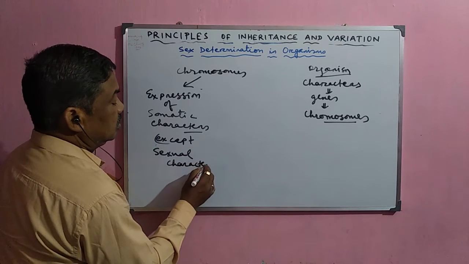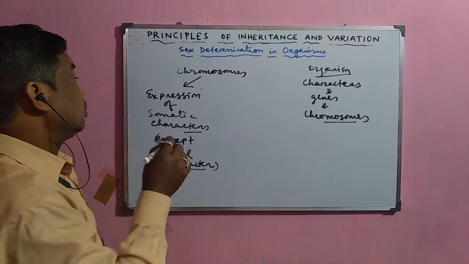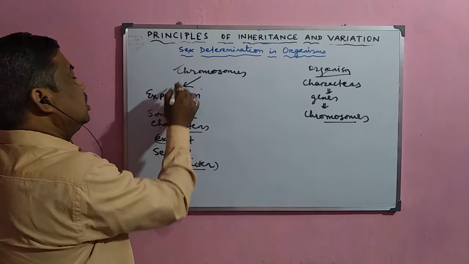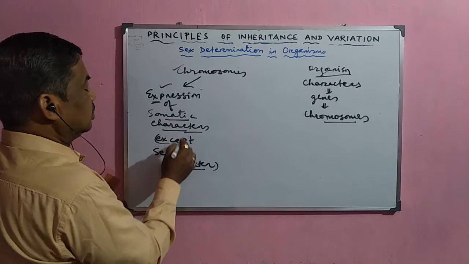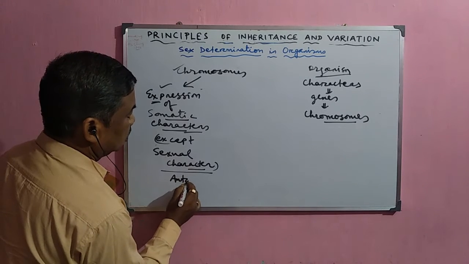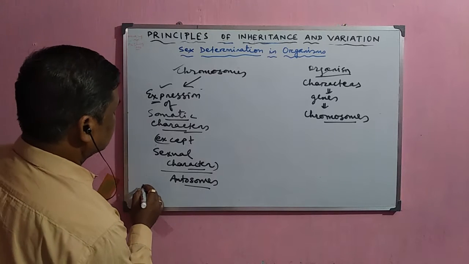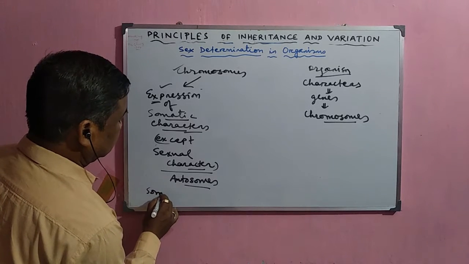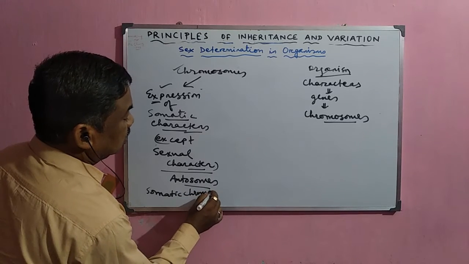So these characters are normally called somatic characters, and the chromosomes which are responsible for the expression of somatic characters are called autosomes. These are also sometimes called the somatic chromosomes.